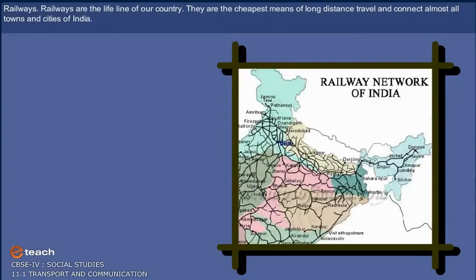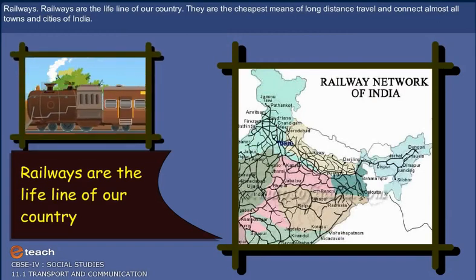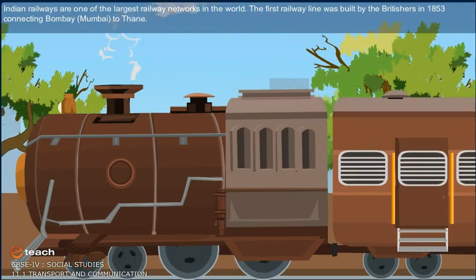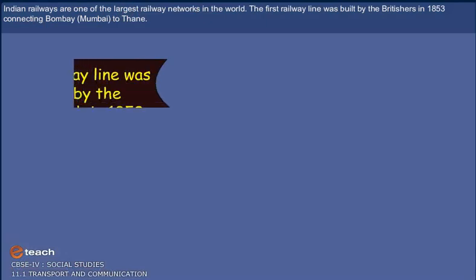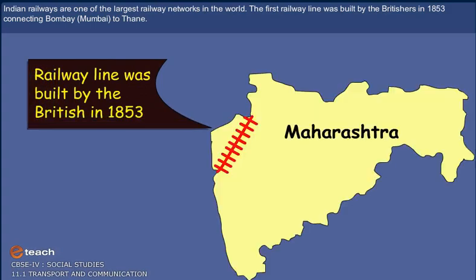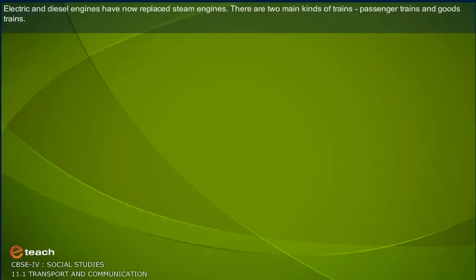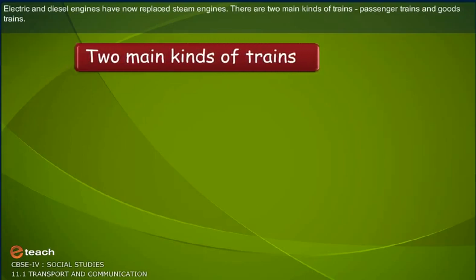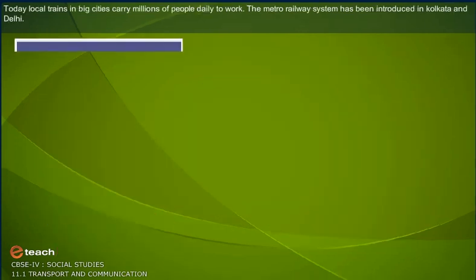Railways. Railways are the lifeline of our country. They are the cheapest means of long-distance travel and connect almost all towns and cities of India. Indian Railways are one of the largest railway networks in the world. The first railway line was built by the Britishers in 1853, connecting Bombay, Mumbai to Thane. Electric and diesel engines have now replaced steam engines. There are two main kinds of trains: passenger trains and goods trains.